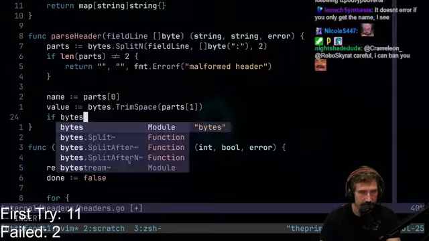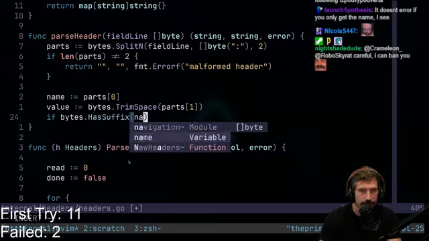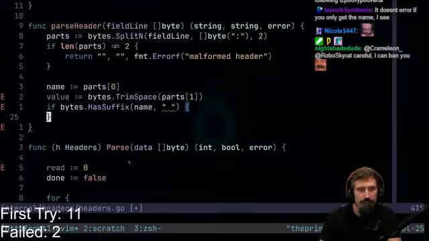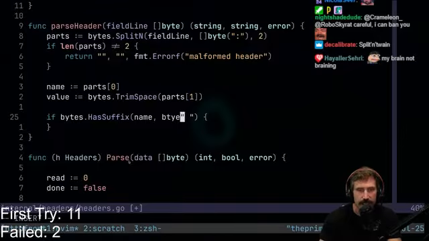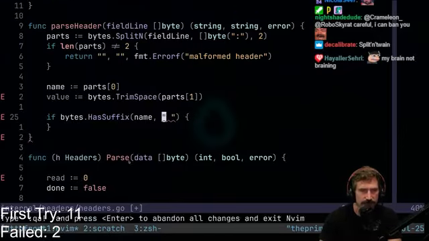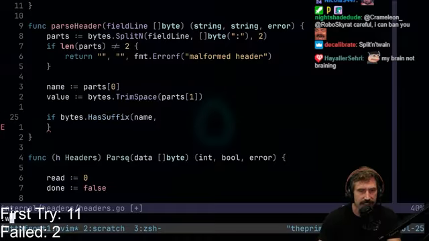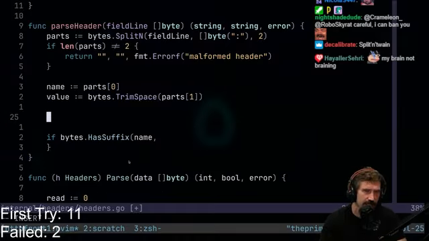If bytes has suffix, let's go like this, name. So if I have at least a singular white space, I'm sure there's probably a better and more sophisticated way to do this white space checking, because technically it doesn't have to be that kind of white space. How would I check to see is white space? Bytes, is there like a white space? How do I check for white space? That's actually something I don't know. Is there a white space checking function? That I don't even know.